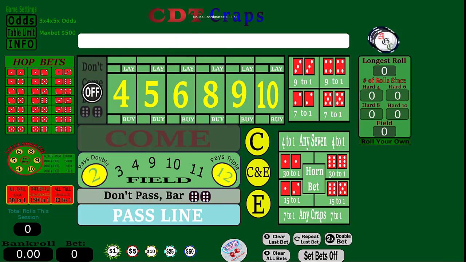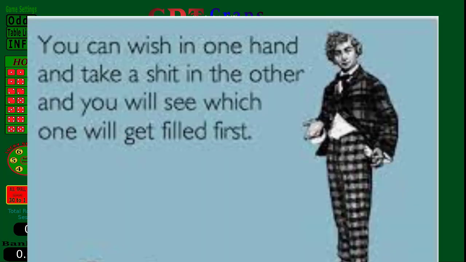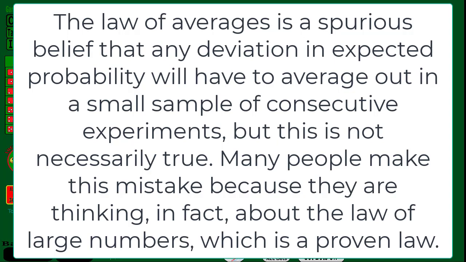Again, I'll put some pictures here with that. So that's very difficult. What happens is people see things roll and they say, this is what the probability should be. I know what the odds are. This is what it should be. It should come up. Then we start getting into the gambler's fallacy. If a 5 hasn't rolled in a ton of times, we start thinking, well, it has to roll. And that's what they start calling the law of averages. And guess what? The law of averages is not a thing. It doesn't exist. It's something somebody made up. It's not an actual law.